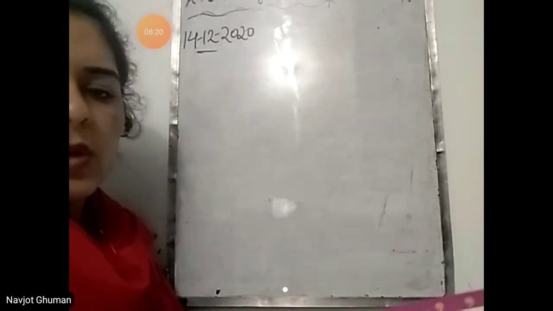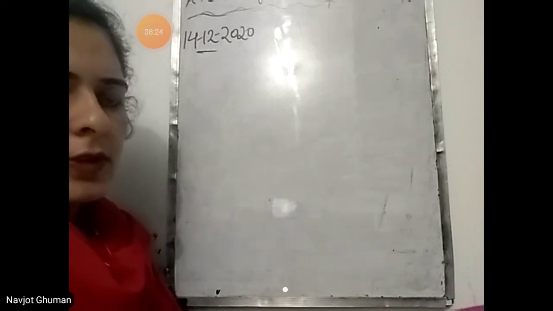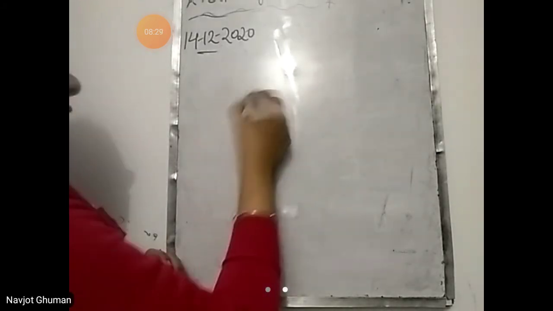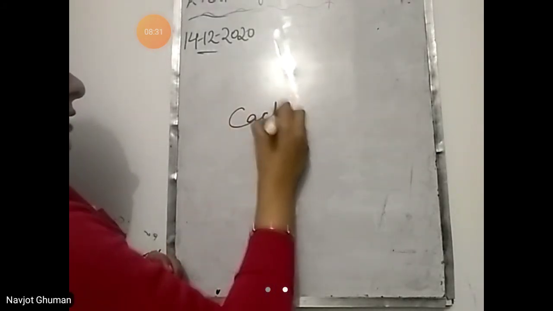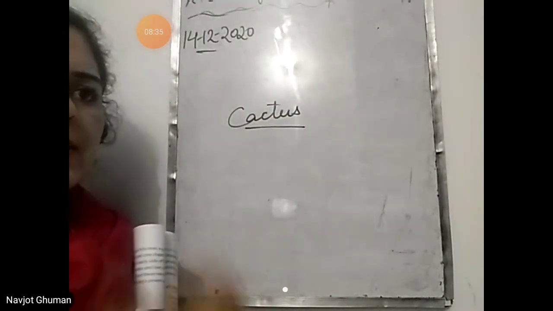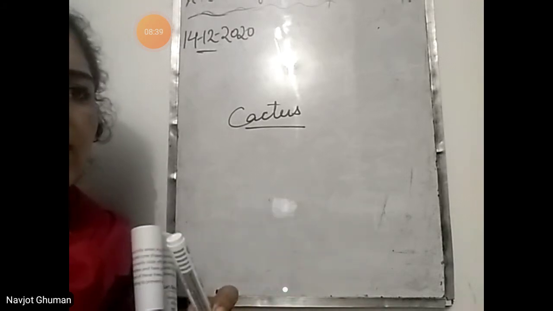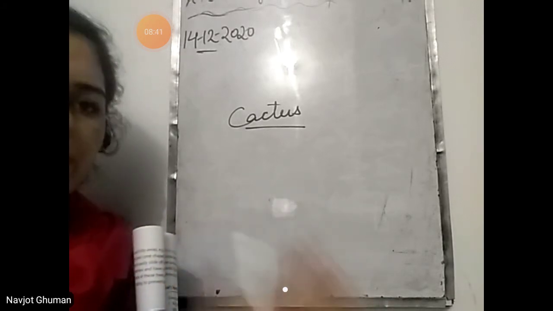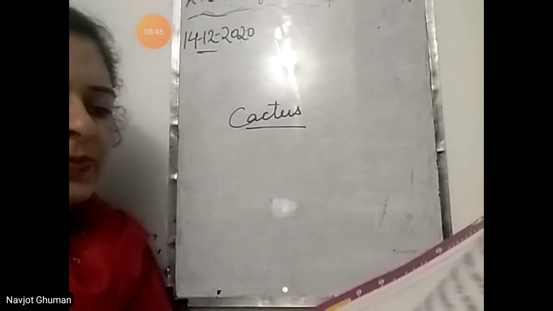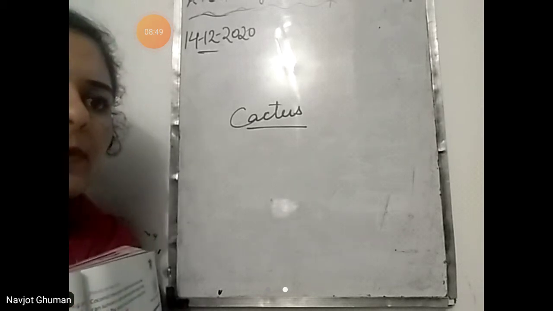They do not have leaves, or they have very few leaves. Thus photosynthesis is carried out by these green stems. They don't have leaves. Cactus, you know cactus, it doesn't have leaves. So the plants that grow in desert areas, they have green stems, and photosynthesis means food is prepared with the help of the stems, green stems only. They store water in the stems, and the stems they become fleshy.